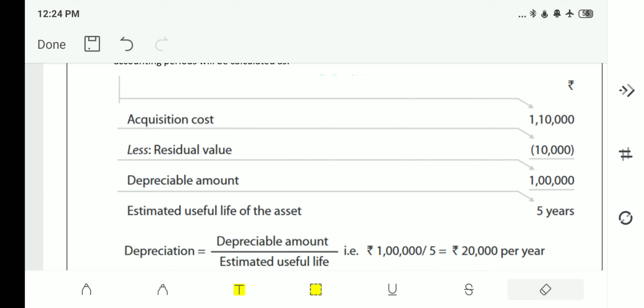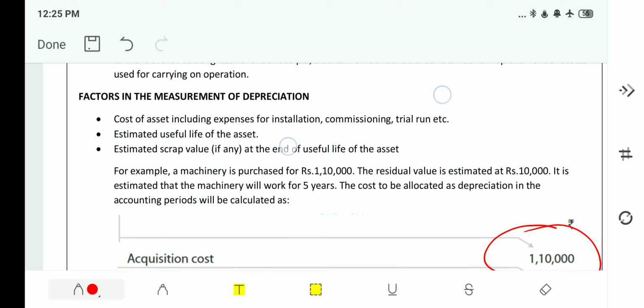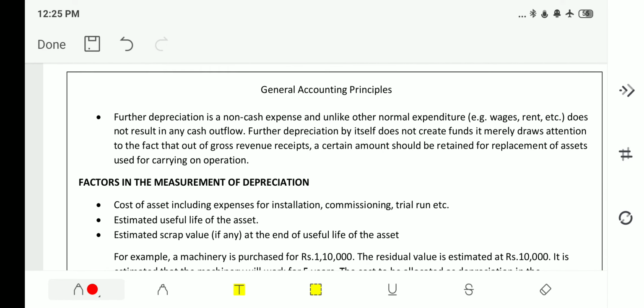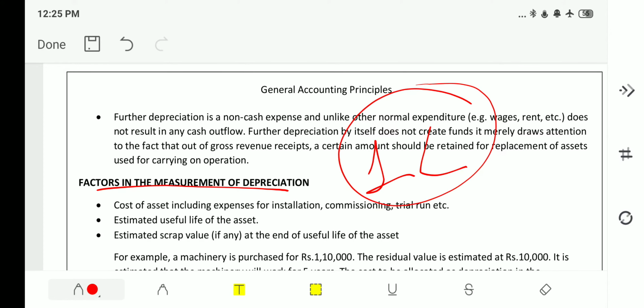See, if your machine is costing you 1 lakh rupees, how is 1 lakh 10,000 rupees calculated? If your machine is costing you 1 lakh, then you should add to the cost of asset the expenses for installation, commissioning, and trial run.